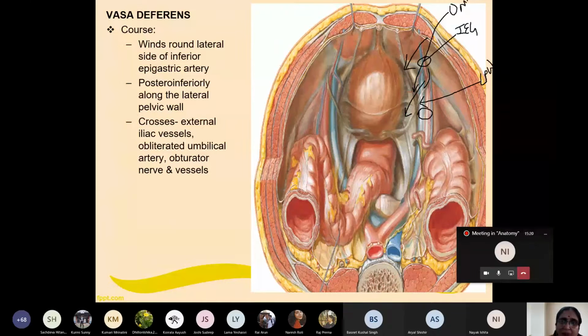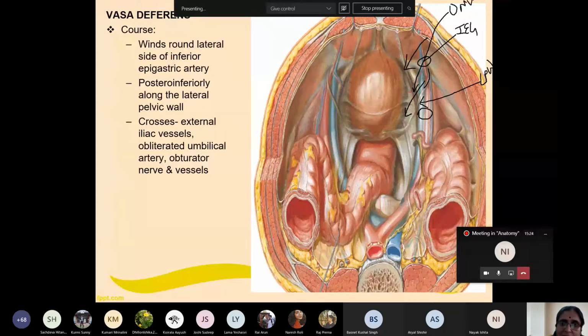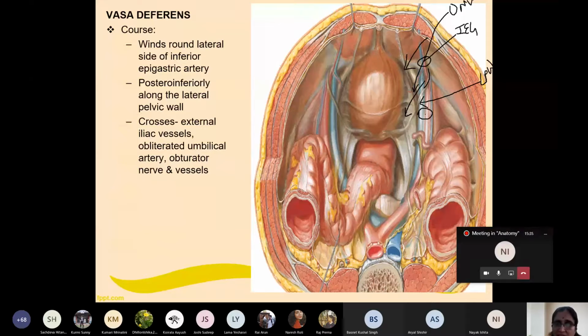So it passes posterior inferiorly along the lateral pelvic wall, crossing several structures. What are they? External iliac vessels, obliterated umbilical artery, and obturator nerve and vessels.